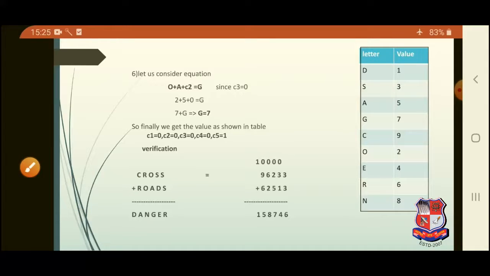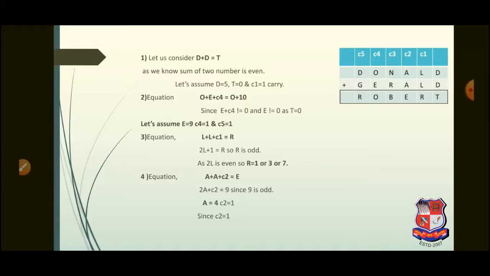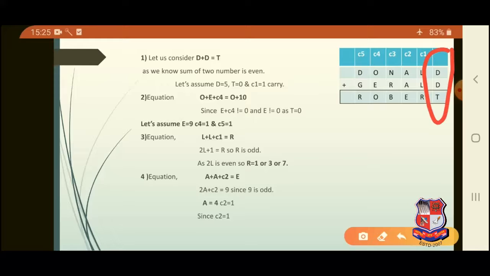Continuing in the same fashion, we can solve one more problem, that is DONALD plus GERALD is equal to ROBERT. Moving fast, here you can start with the equation D plus D is equal to T. That means the sum of two numbers is even. Suppose we are assuming that D is equal to 5, T is equal to 0. So the carry C1 here is 1. 5 plus 5 is equal to 10, with T as 0 and C1 is equal to 1.